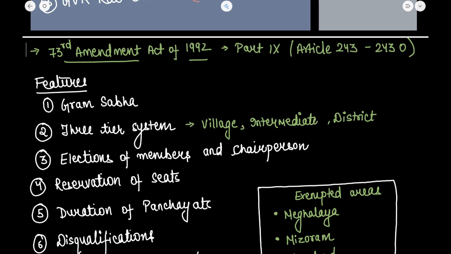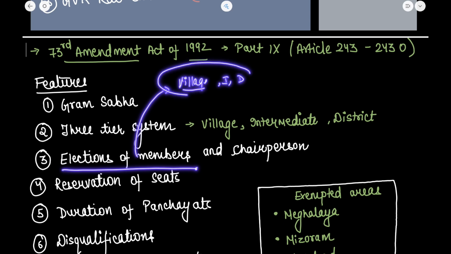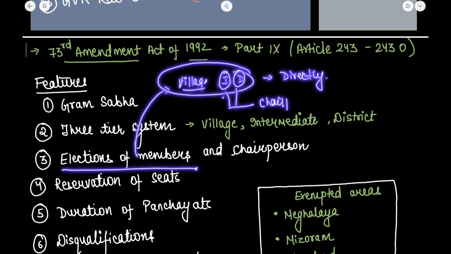Now, what about the election of the members? All members of the panchayat at the village level, the intermediate level, and the district level are to be elected directly by the people. Further, the chairpersons at the intermediate and district level are to be elected indirectly.